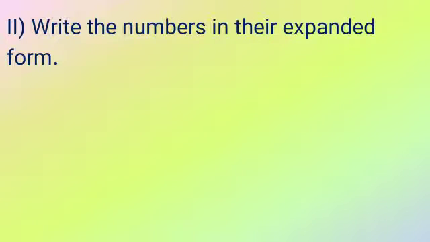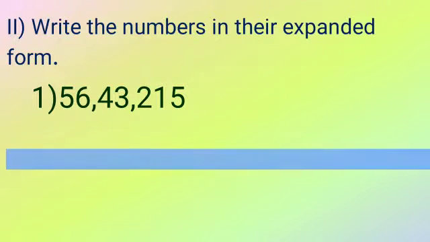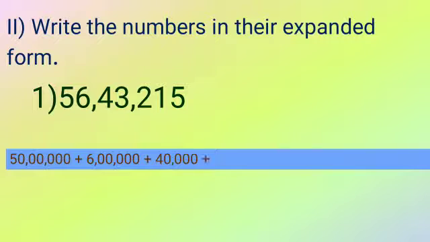So here our question is, write the numbers in their expanded form. Quickly you will see what the answer is. Here it is a 7 digit number. So we will start with 5, that is the 10 lakh place. From the left side you start with 5, then put 6 zeros, then plus, then 6, then 5 zeros, then 4, then 4 zeros, plus 3, then 2 and 10 and 5. So this is the way to write the expanded form, separated with plus and with zeros.